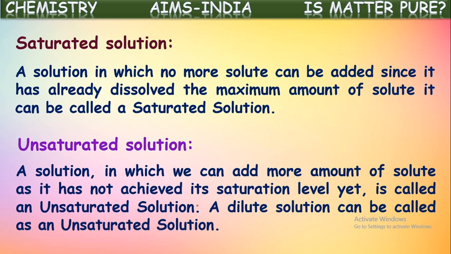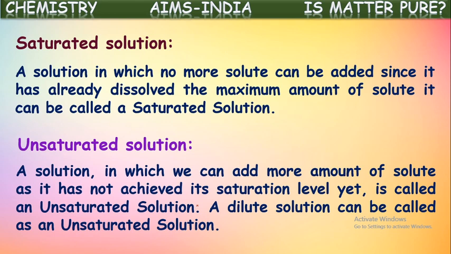Okay, solutions are of two types based upon the quantity of solute present in them: saturated solutions and unsaturated solutions. The solution which cannot dissolve any more solute because it has the maximum required amount of solute, having already dissolved the required amount, is said to be a saturated solution. The solution which can still dissolve more solute is called an unsaturated solution because it has not reached its saturation level yet.